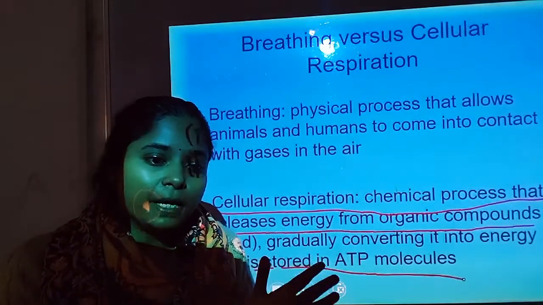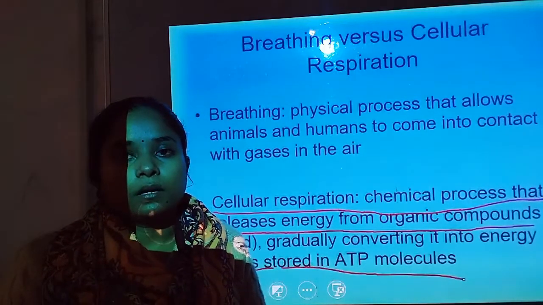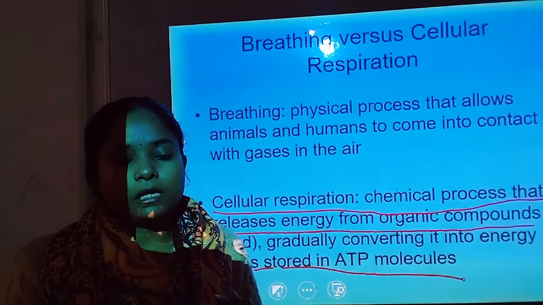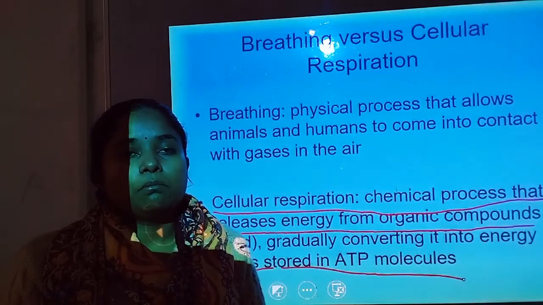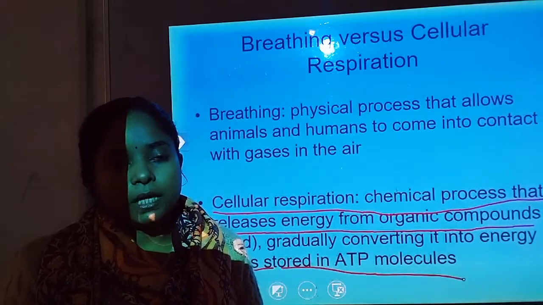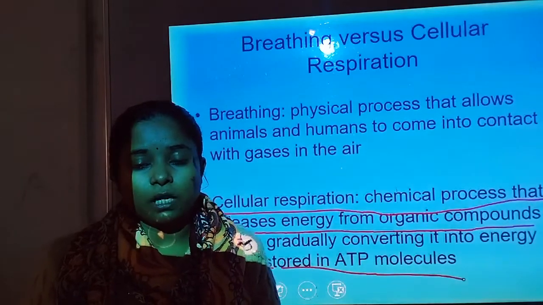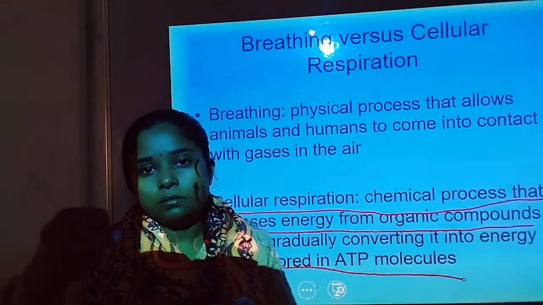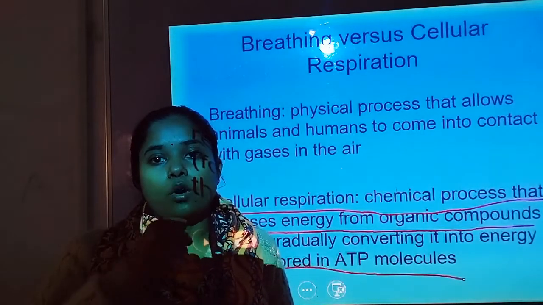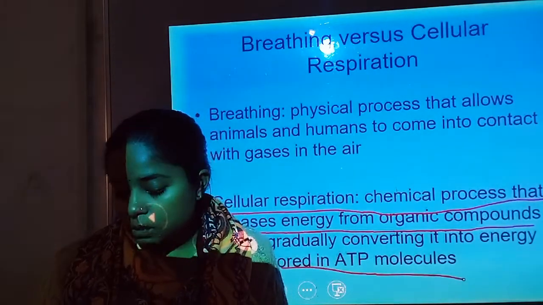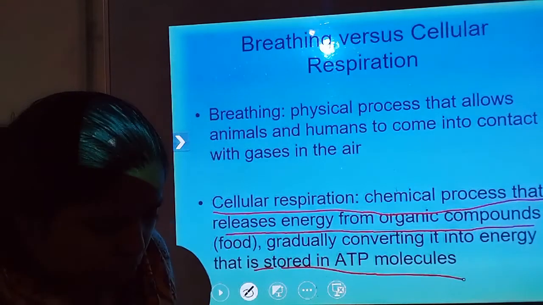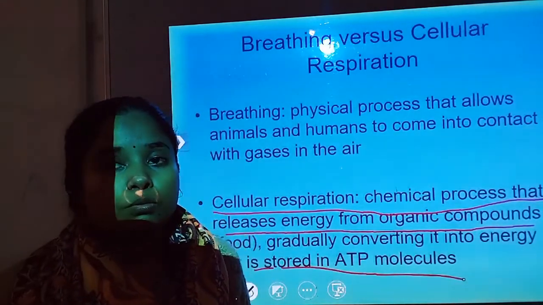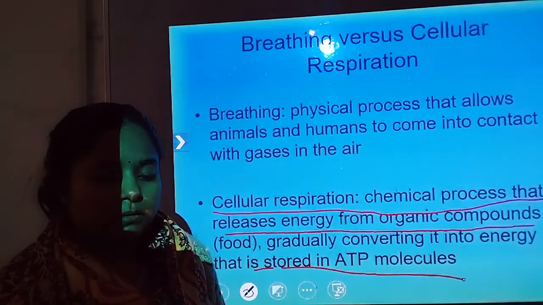When calcium binds with the troponin, it uncovers the active site on the actin filament. Then, by the use of ATP, the myosin head binds and contracts.